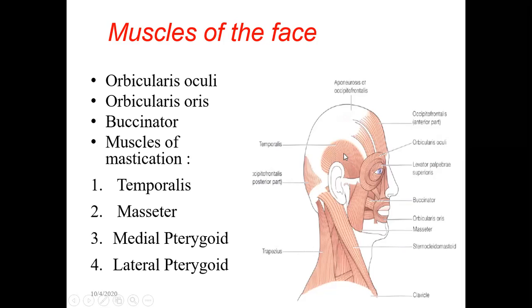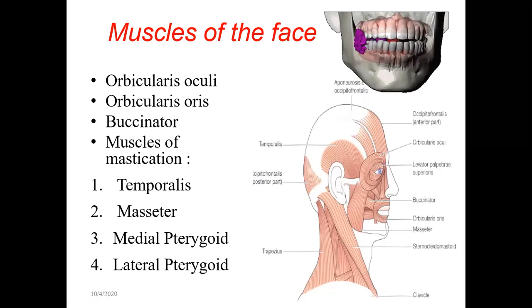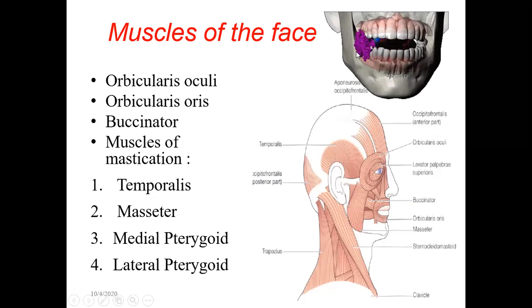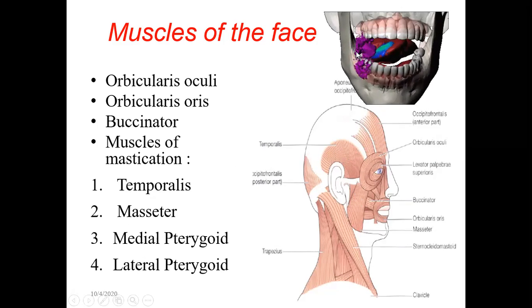So this is the temporalis, then we have the masseter, then deep inside this muscle, this is the sternocleidomastoid, which is the muscle of the neck. Deep to that, there are two muscles called medial pterygoid and lateral pterygoid. These are the four muscles which help in mastication, meaning chewing: the temporalis, the masseter, and deep inside the medial pterygoid and lateral pterygoid. So this is how we chew, and the masseter is helping in chewing even the bones.